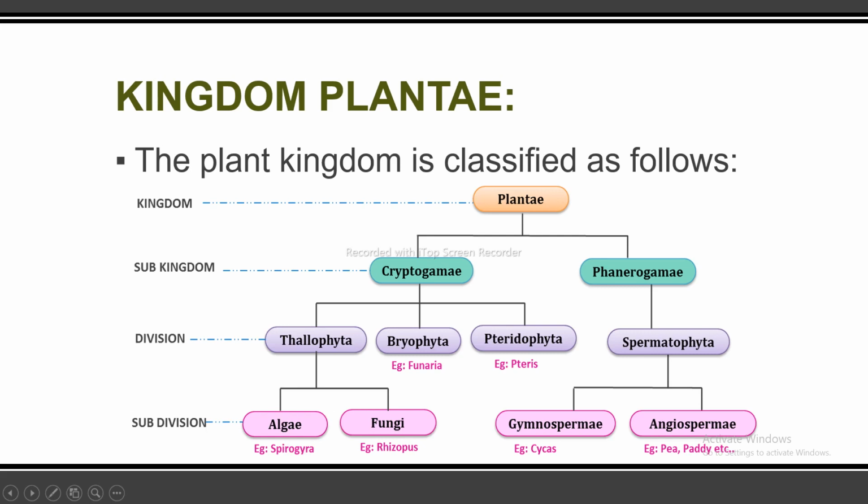Thallophyta is further divided into two subdivisions: the first is algae, with the example Spirogyra, and the second is fungi, with the example Rhizopus. Spermatophyta is divided into two subdivisions. The first is Gymnosperms, with the example Cycas. Next is the Angiosperms, with examples like pea or paddy.